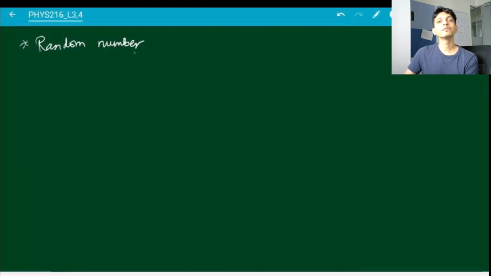So random number means a number which you could not have predicted. If you have a real random number generator, it means that it will always surprise you. It will give you some number which there is no way for you to guess. So typically, if you ask a computer program to give you a series of n random numbers, x1, x2, x3, and so on, it means that if you know x1, that doesn't necessarily mean that you know x2. In fact, you should not be able to say what x2 is. That is what true randomness would mean. That x1, x2, x3, these are all completely uncorrelated. There is no relation between them.